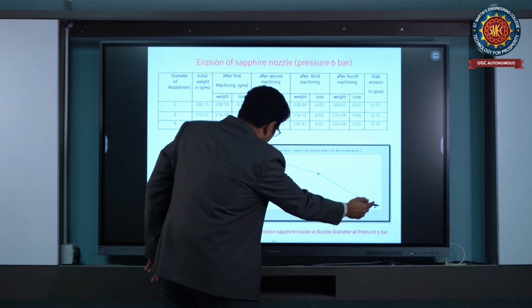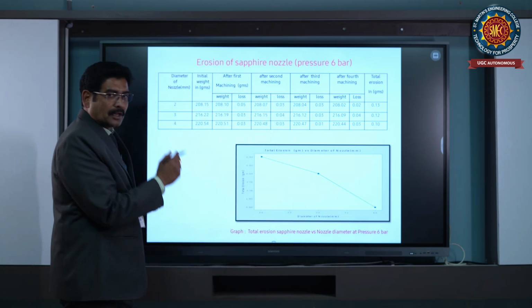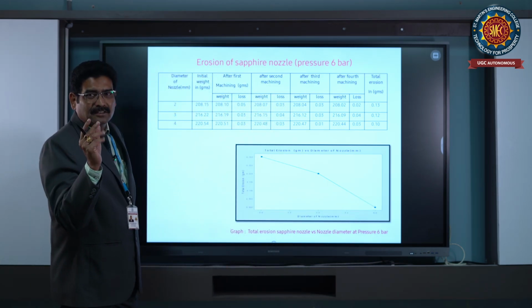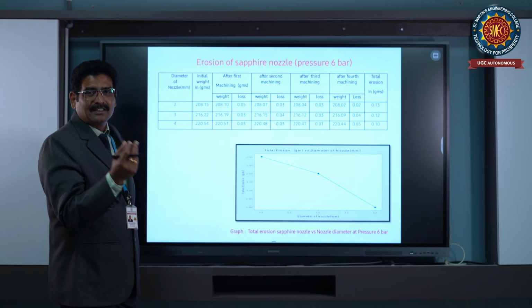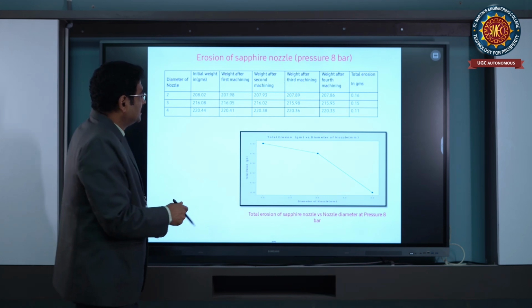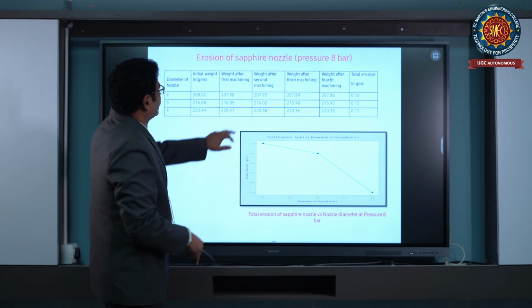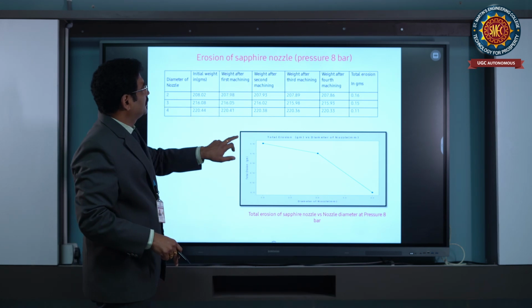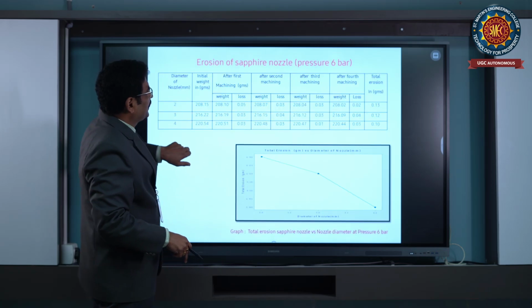If the diameter of the nozzle is 4, the nozzle erosion is 0.10. That means as diameter reduces, nozzle erosion increases. That is what the basic reduced nozzle erosion means, the basic components. Like at pressure 8 bar, here it is at 6 bar, it is at 8 bar.